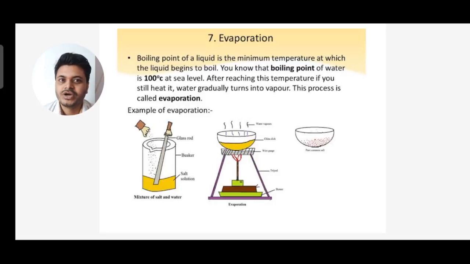This process is called evaporation. If we keep heating the liquid, it will not go beyond the boiling point until it reaches 100 degrees Celsius. Once it reaches 100 degrees Celsius, that is the boiling point of the liquid. Then when the temperature increases further, the water gradually evaporates, or turns into vapor.